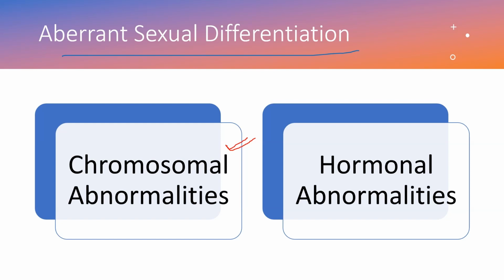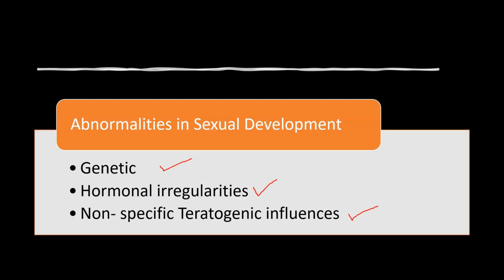Let's move to another important topic, aberrant sexual differentiation, that is abnormalities in sexual differentiation. What are the abnormalities we can see? First one is chromosomal abnormalities in sexual development.